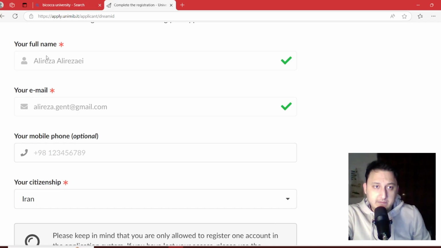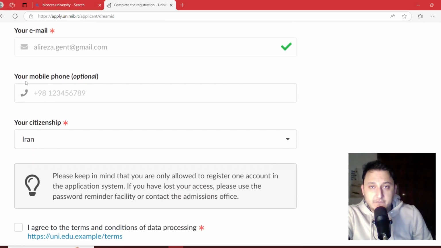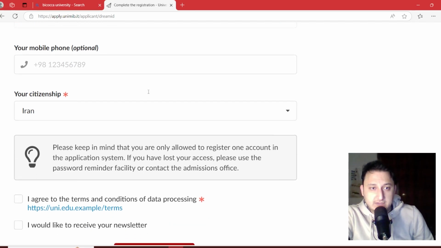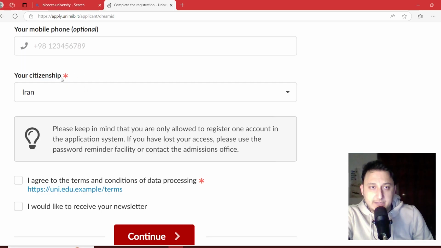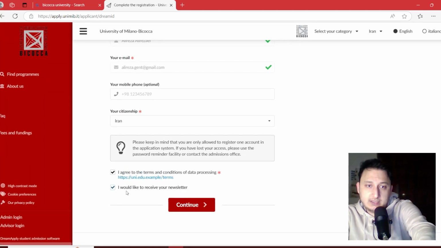So for the first step, I need to complete my personal information here. This is my name, surname and email. I can add my phone number, and it's optional, but it is better to complete this field. Your citizenship depends on your passport, and it's necessary to select these first two items. And if you want to be aware of the newsletter, you can select the second one and then continue.